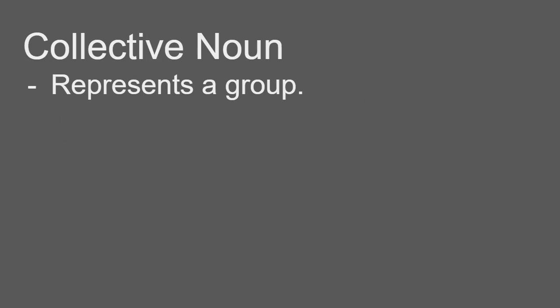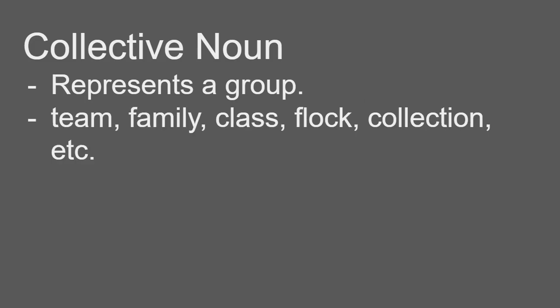Collective noun: it represents a group, like team. A lot of people make a team. Family, your family, say you have four persons in a family, and together it is called family, and it is a collective noun. Class, flock, collection, some collection of books is a collective noun.